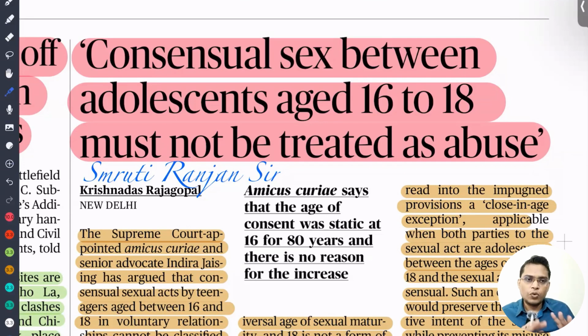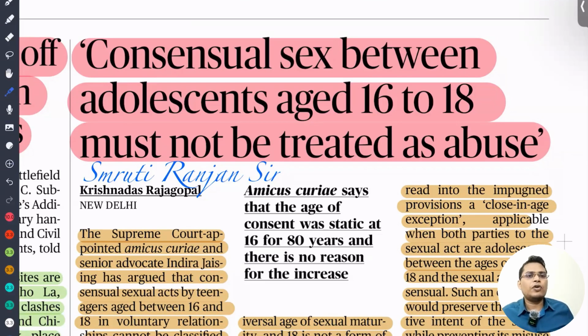But though this law is very good, recently we are seeing that our society has much more exposure. Because of media, our kids are getting exposed to obscene and sexual content very often. So they are developing sexual relationships in the age of 16 to 18. Because of that, sometimes parents book the person on the pretext of the POCSO Act. So many of these kids are not committing any crime.